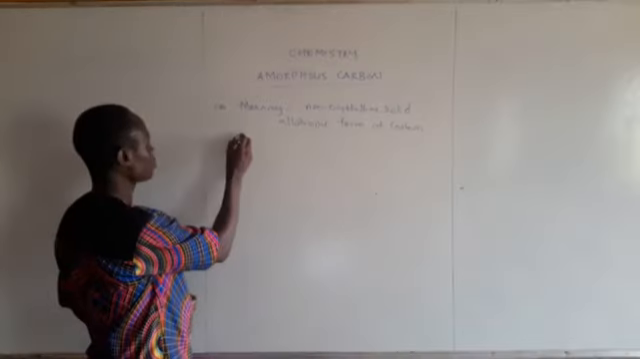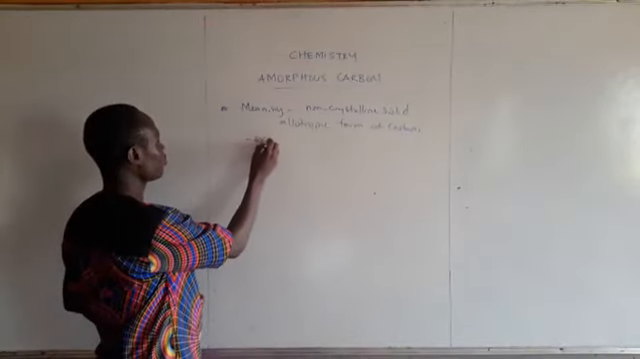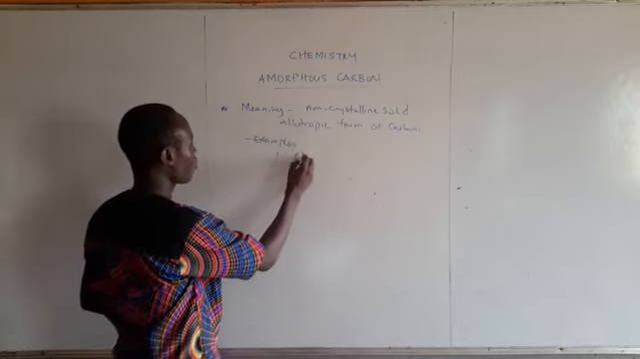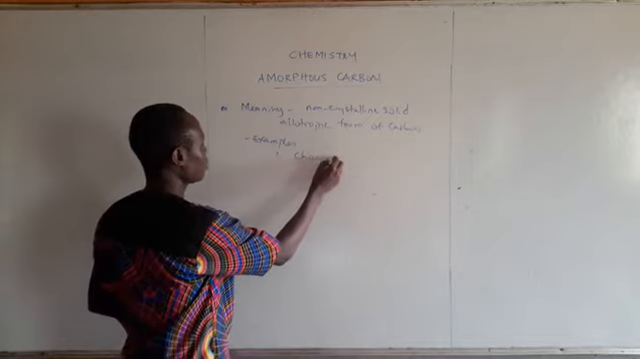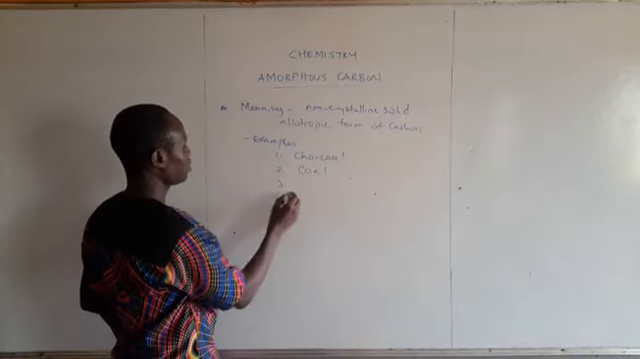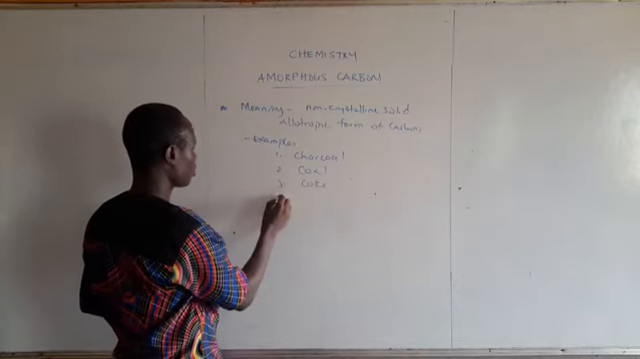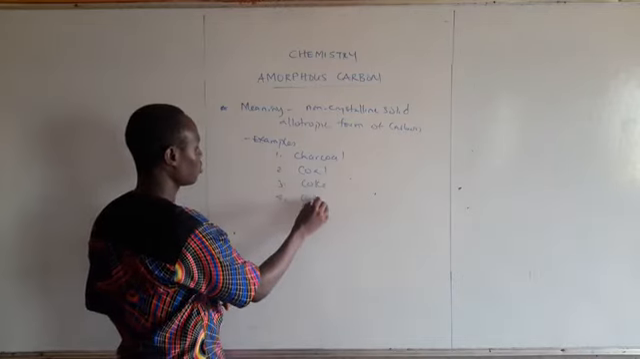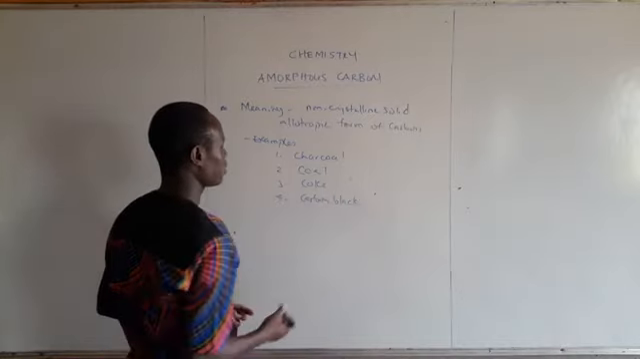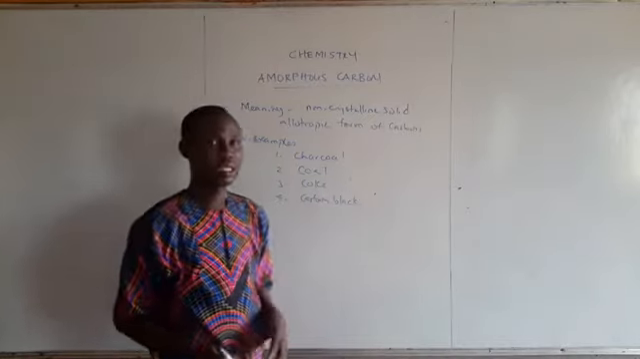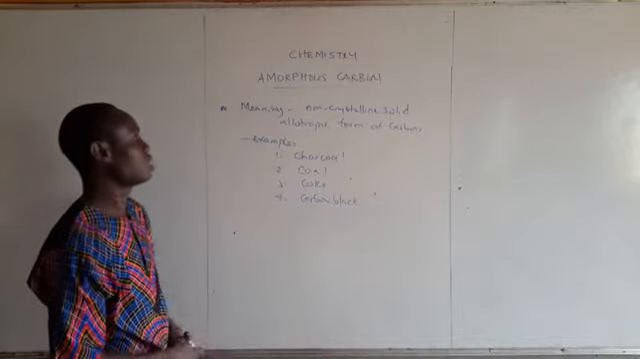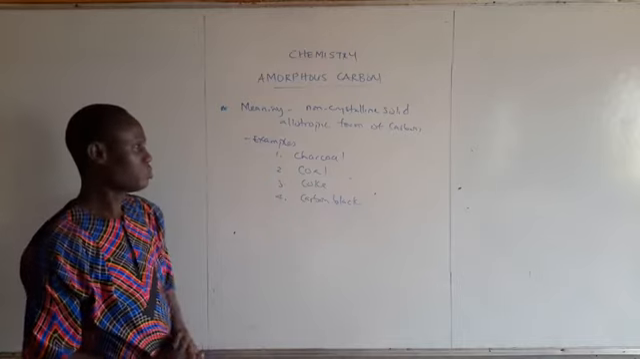Now, examples of this: number one, charcoal. Number two, we have coal. Number three, we have coke. Number four, we have carbon black or lamp black, or soot. Exactly, carbon black or soot. I gave all these as common amorphous carbon.